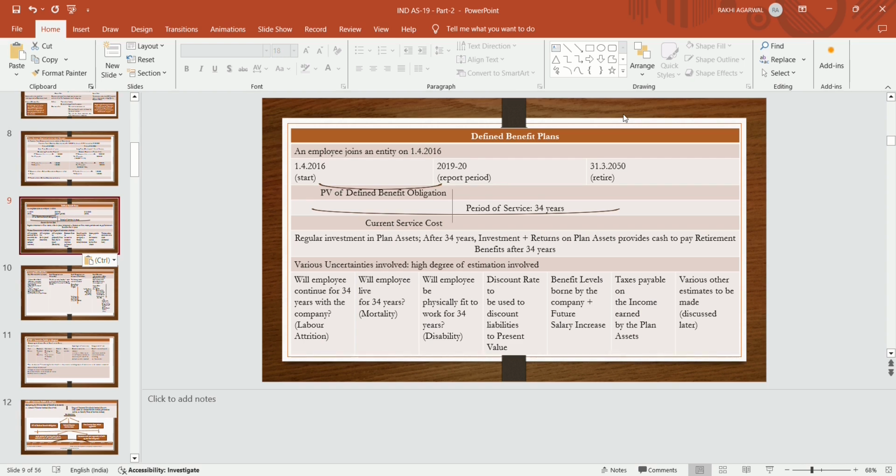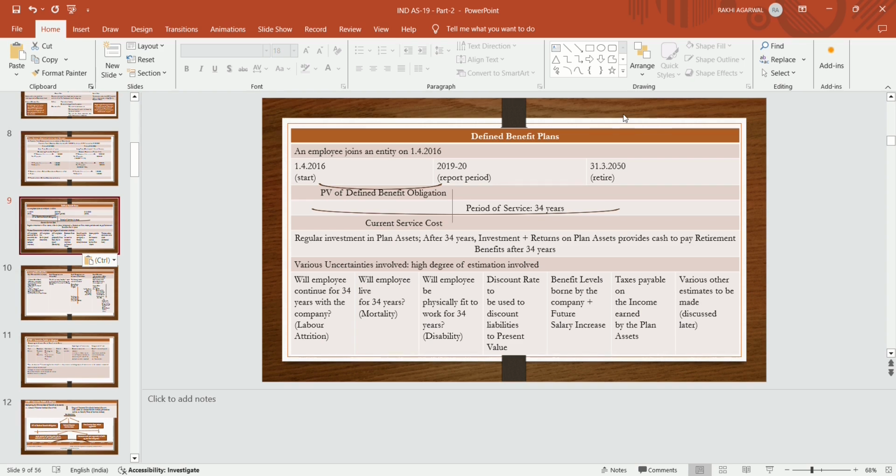There are certain problems that arise while calculating the benefit given to the employee. What probabilities are there? Will the employee continue for 34 years with the company? There is labor attrition.